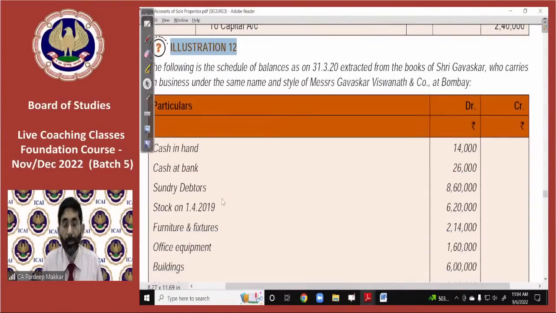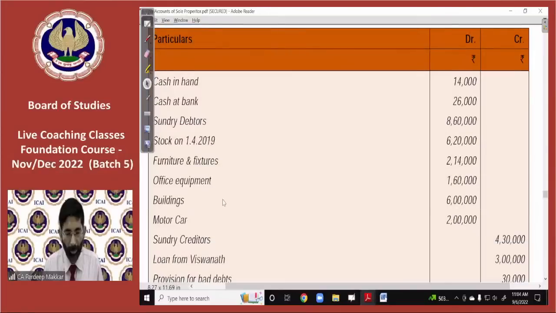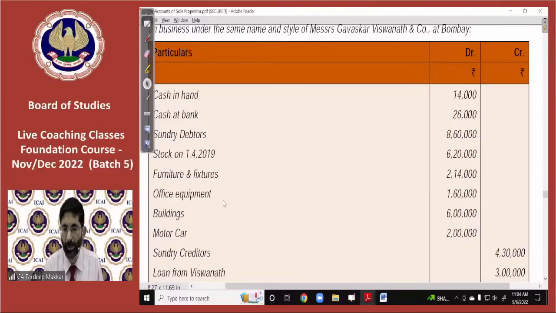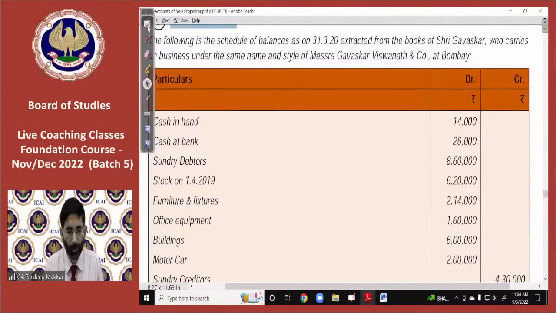In this illustration, we have discussed some points in our previous lecture also. I would like to review that so that it will be easy for everyone to understand, and helpful for those who haven't attended the previous lecture.